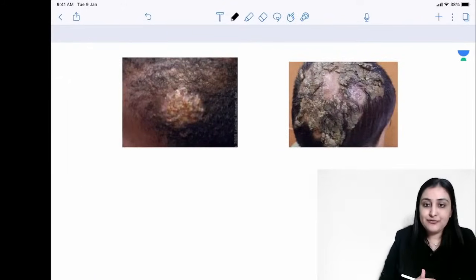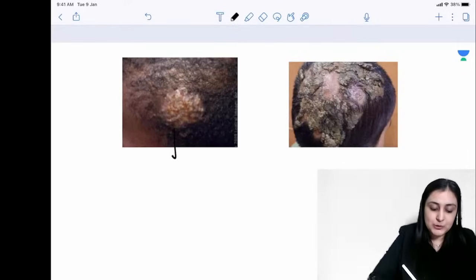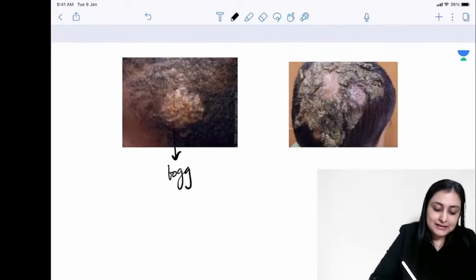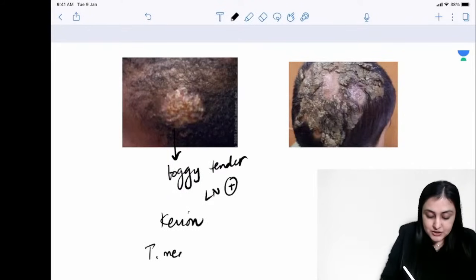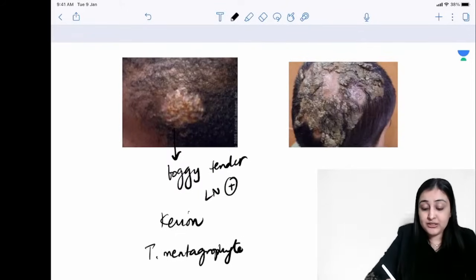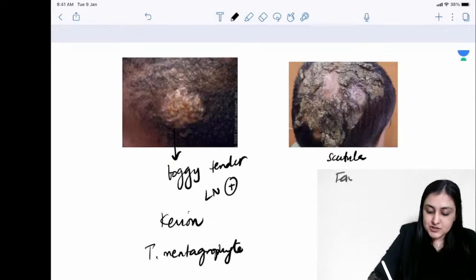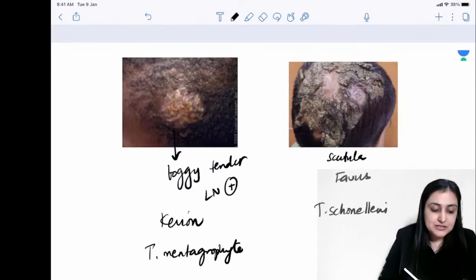Dermatophytes, talking about the hair. So tinea capitis, very frequently asked when you see that there is this boggy, tender swelling in a child with lymph nodes which are positive. This is going to be kerion. Most common cause of kerion is going to be T. mentagrophytes. On the other hand, when you see such scutula, you see favus, right? So this is favus or scutula, and the most common cause here is going to be Trichophyton schoenleinii. So this is T. schoenleinii.